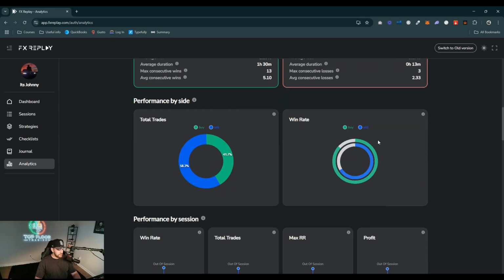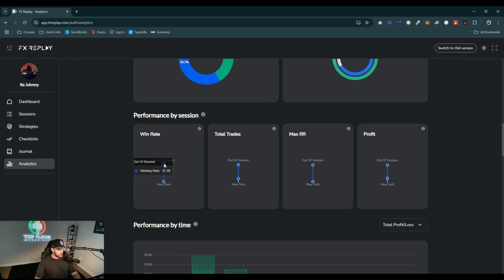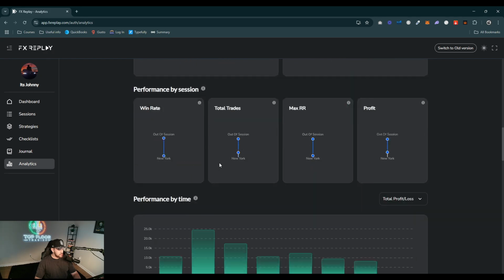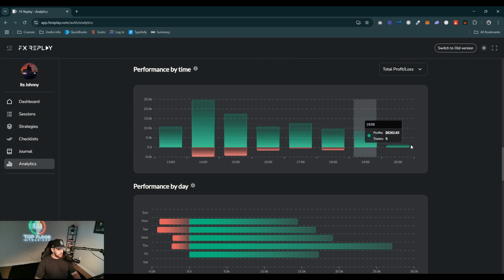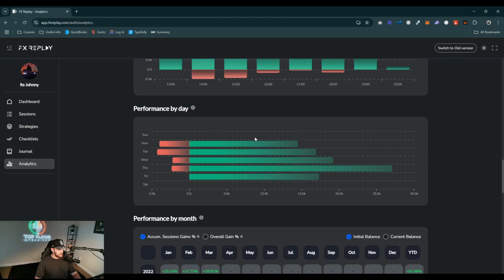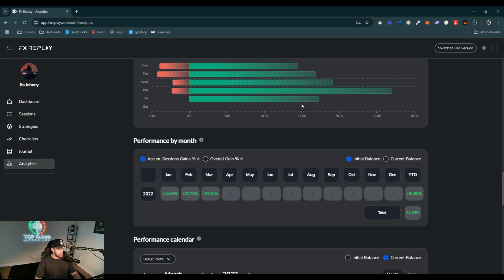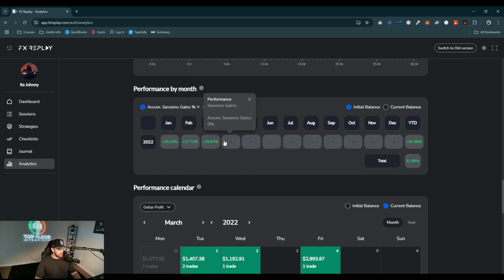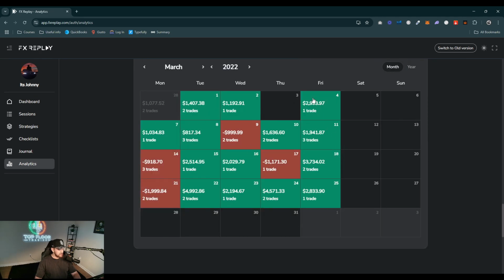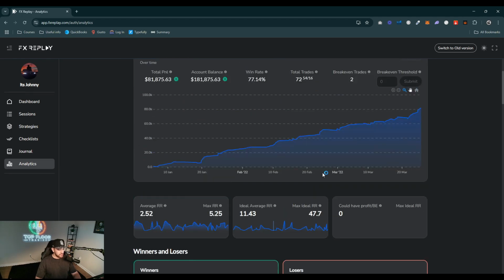I'll scroll down here for you guys that like the statistics. Win rates out of session in New York. Then we can look at all of these. Performance by time: we've made a lot of money in the afternoon session. Performance by day: our biggest day is Thursday, and this is why I love these stats. Funny enough, our third biggest day is Friday, which I usually don't like trading, but we're doing pretty good on Fridays in this backtesting session. Then you can see the month over month. This pretty much looks like my Top Step dashboard, to be honest. But yeah, let's go ahead and get into it.